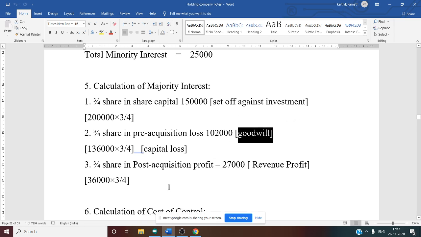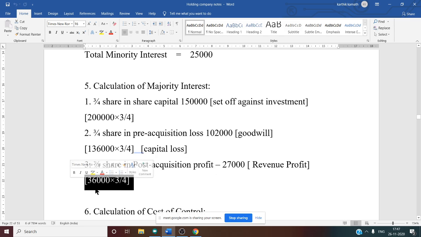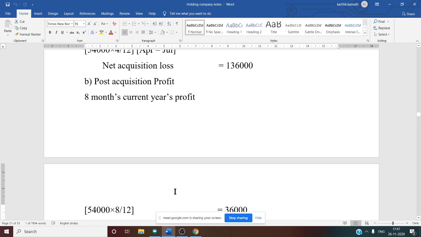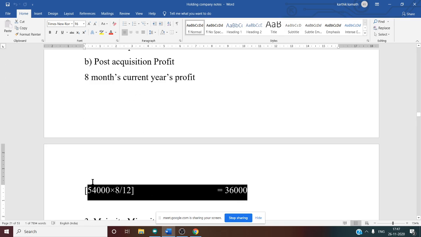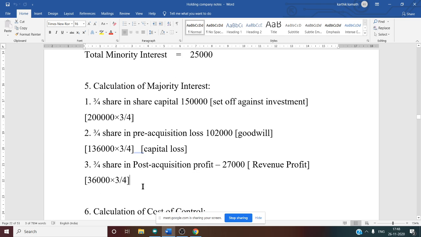Then there is no pre-acquisition reserve. If there is a pre-acquisition reserve, that information also you have to calculate under majority interest. There is no post-acquisition reserve, so no need of calculating that. The pre-acquisition loss we have calculated. Now there is a post-acquisition profit. 3 by 4 share in post-acquisition profit is 36,000 into 3 by 4. How 36,000? Working note number 2. If you see post-acquisition profit, 54,000 into 8 by 12, that is 8 months, the current year profit is 36,000. That is why 36,000 into 3 by 4 gives 27,000.